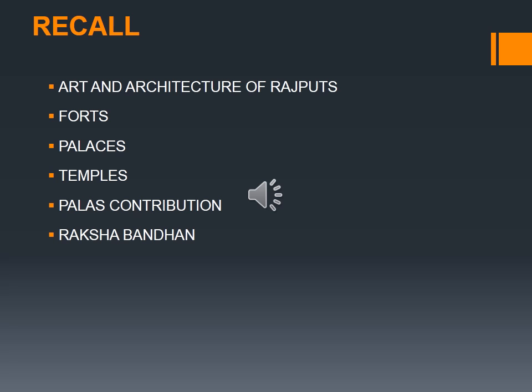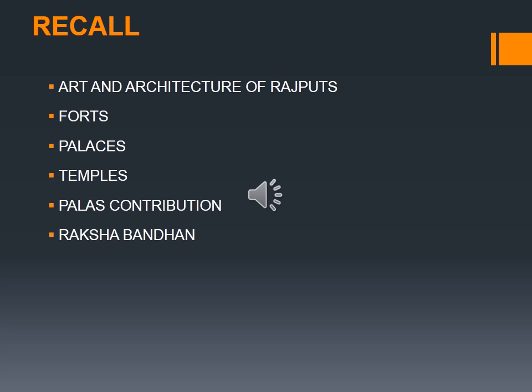In the last class we discussed the contribution of the Rajputs to art and architecture. The most important one was their style of painting, called Rajasthani painting, which you can see in Bikaner, Jodhpur, Mewar and Jaisalmer, mostly in Rajasthan.